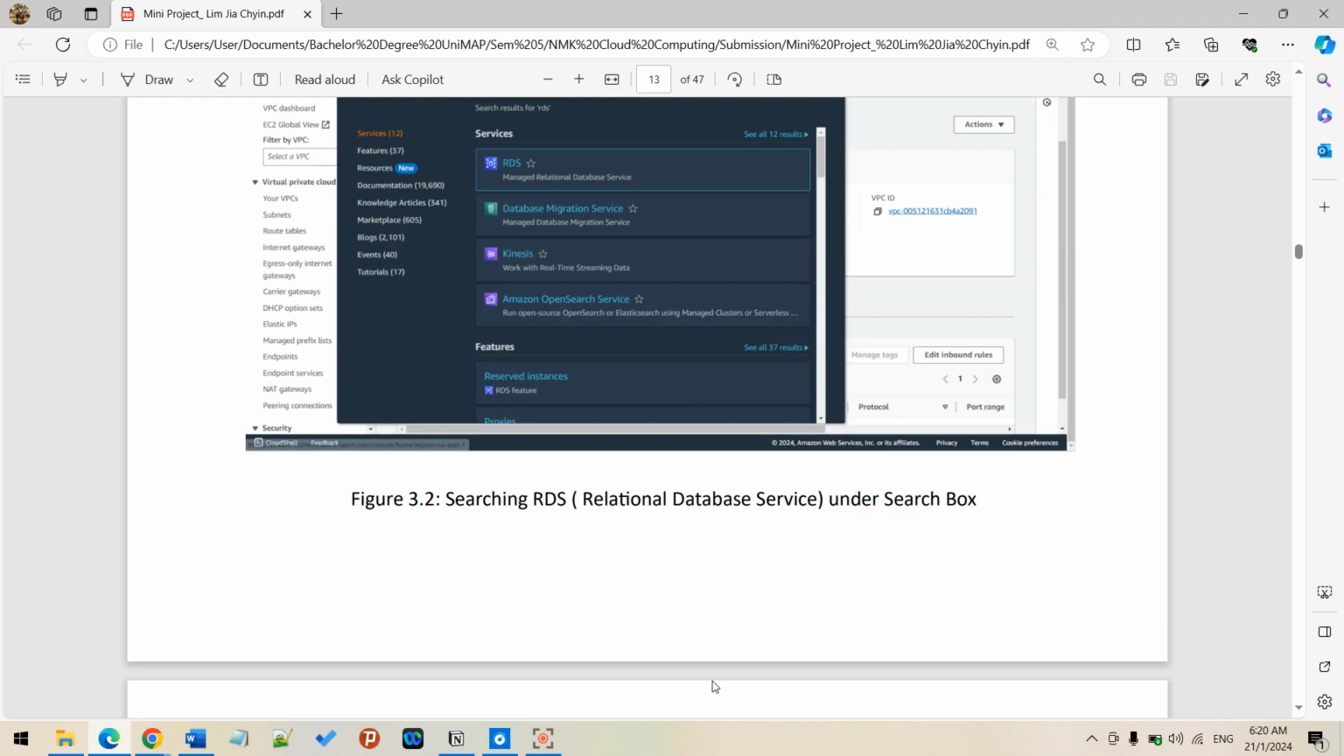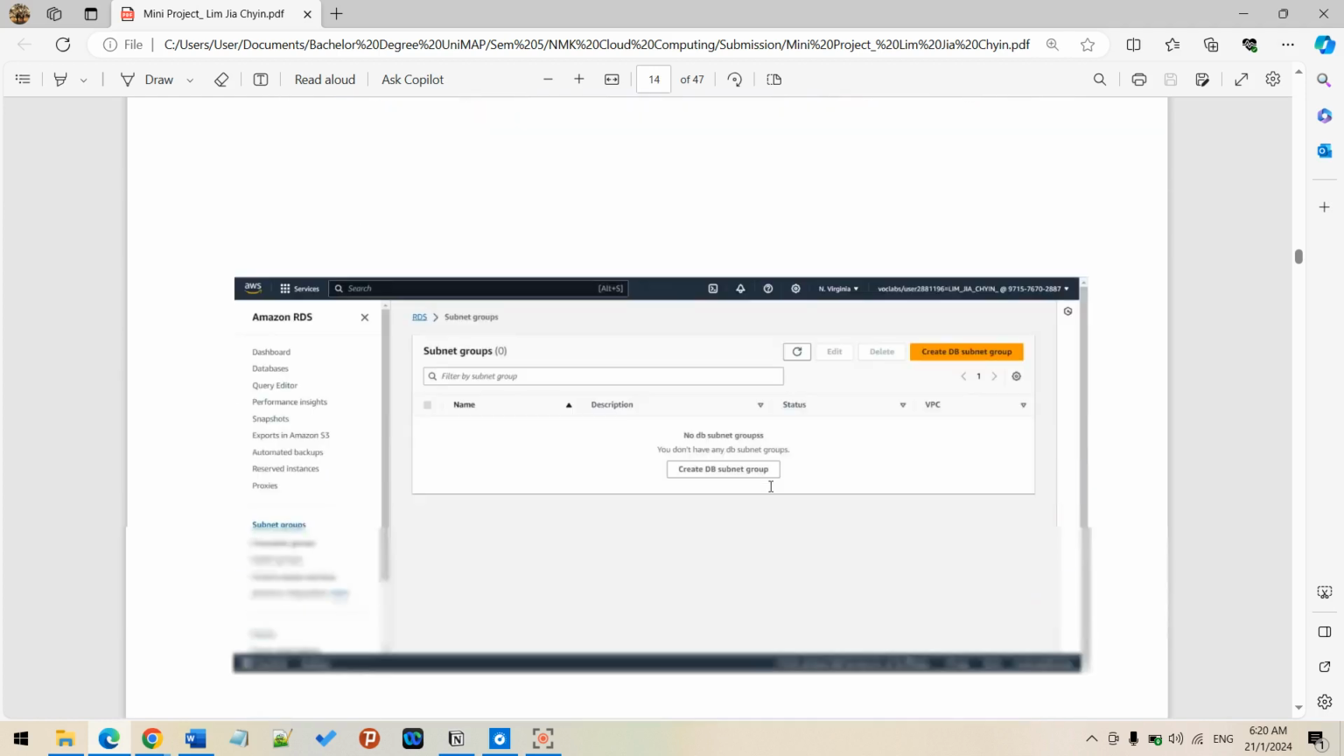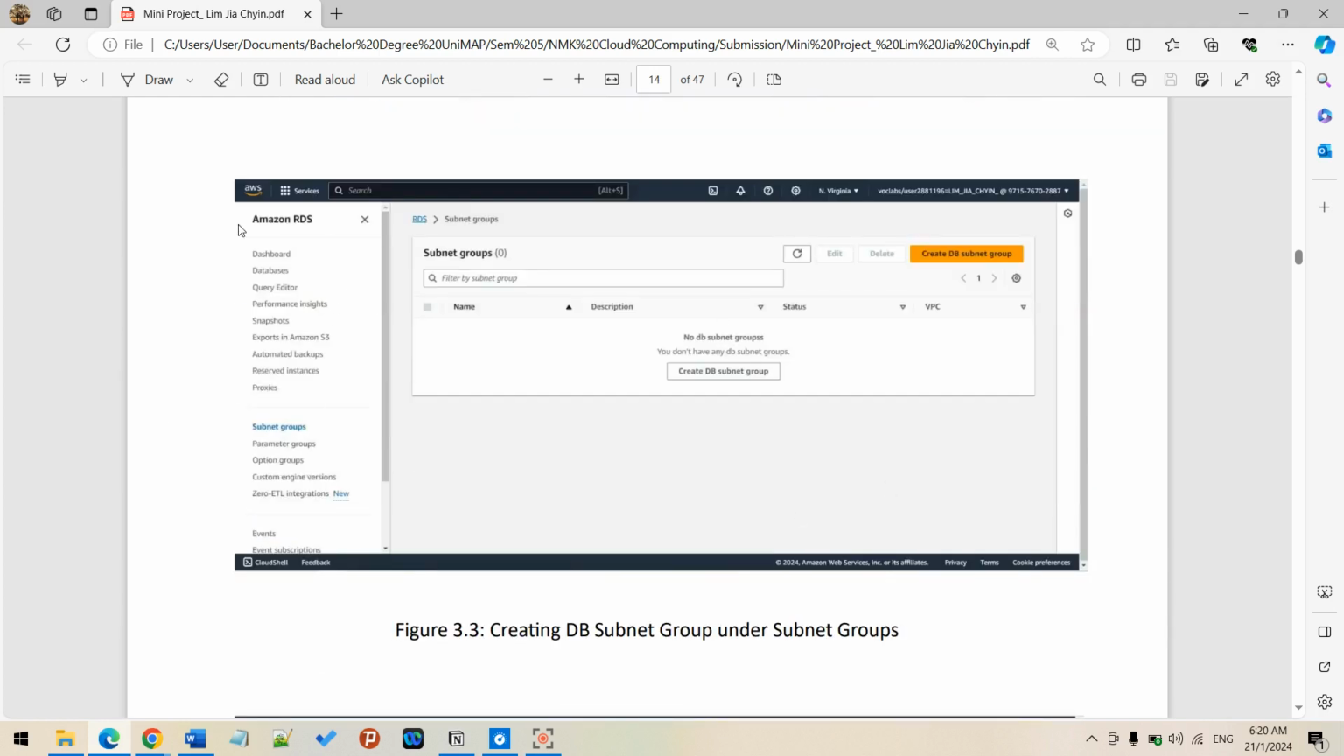So let's go. In the service box I mentioned just now, go to the RDS section, Relational Database Service. This is the dashboard. In the RDS dashboard you can see there are a lot of things, including dashboard, databases, query editor, and so on. I'm going straight to the subnet group since I'm going to create a DB subnet group.